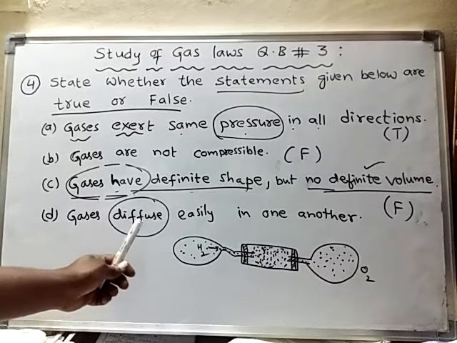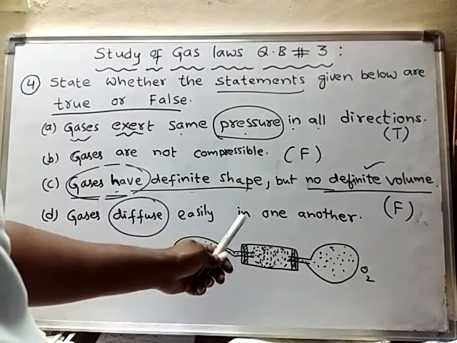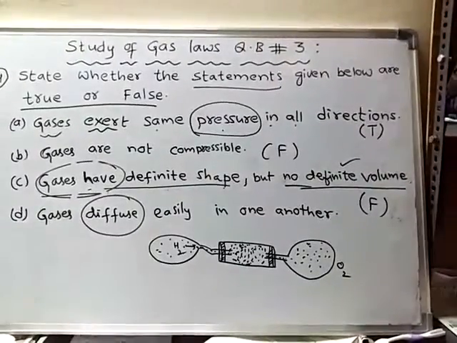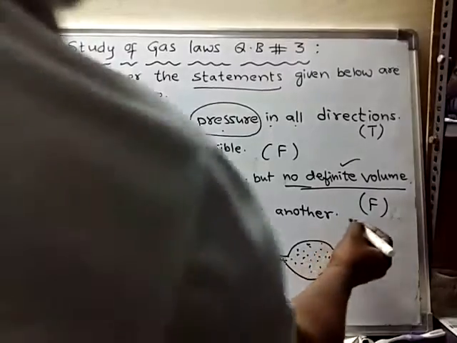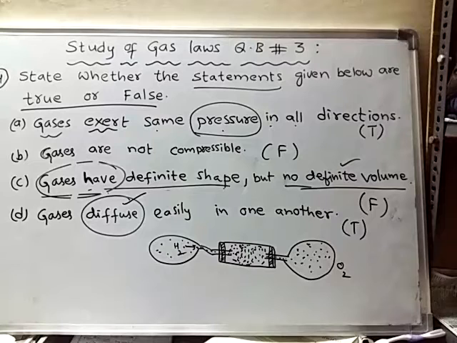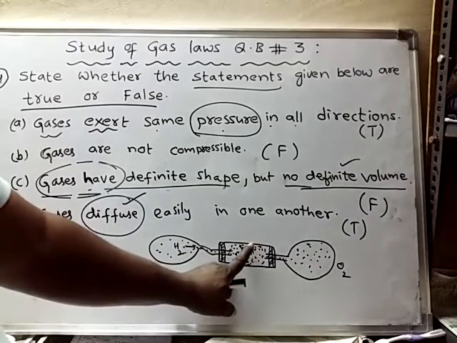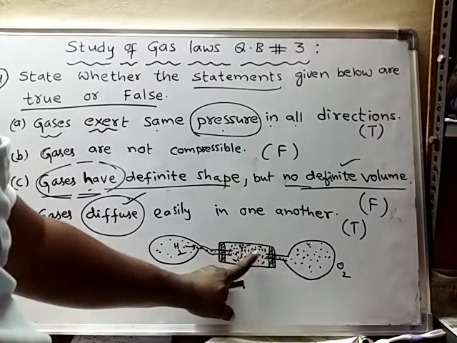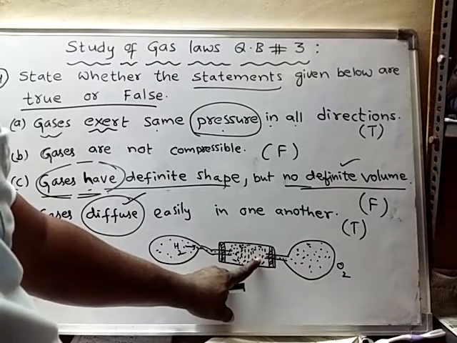So that means gases diffuse easily in one another. This is the correct statement. Why do gases diffuse in one another? Because of the presence of gaps. So many gaps are present between the gas molecules, so into the gaps of one type of gas, the other gas molecules will enter.